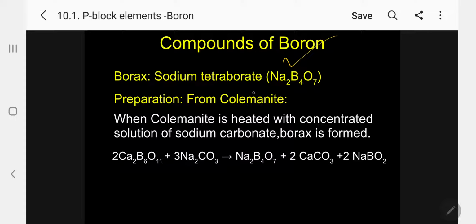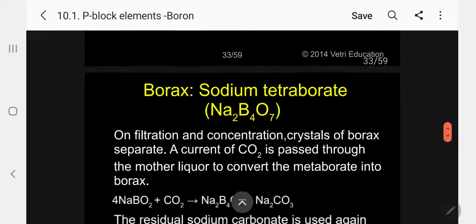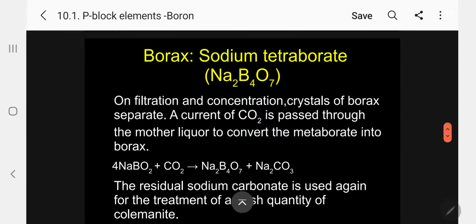Preparation: from colemanite, the ore, we know already, Ca2B6O11 is the formula. When colemanite is heated with concentrated solution of sodium carbonate, borax is formed. Simply exchange that, plus calcium carbonate plus sodium metaborate. Kindly follow. We are getting Na2B4O7 from colemanite. On filtration and concentration, crystals of borax separate.